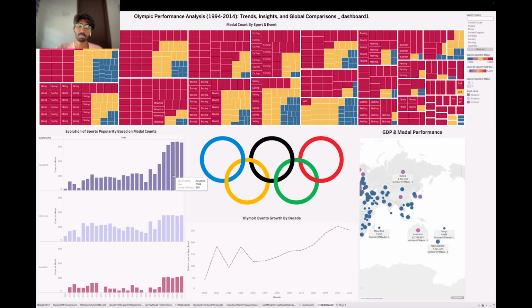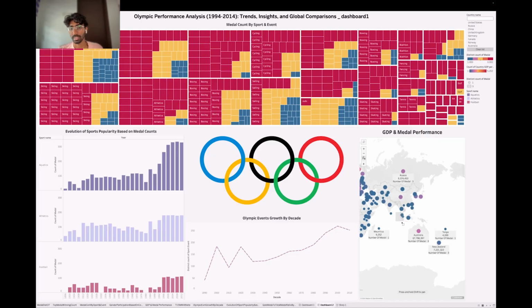This means every country is participating in the Olympics as time progresses, and a lot of new talents are coming to the Olympics. And this graph shows the distinct number of sports and events held during this time period. For this part, we took 1819 until 2010. As you can see, the number of sports events held during the Olympics has steadily improved. And this one is GDP and medal performance.